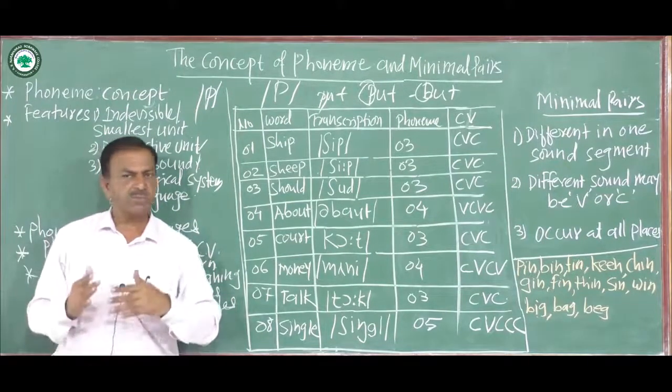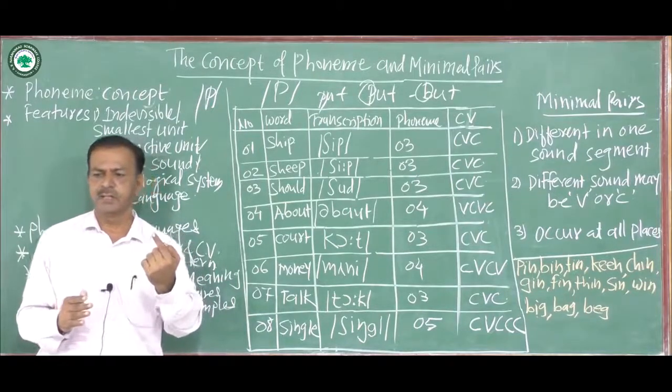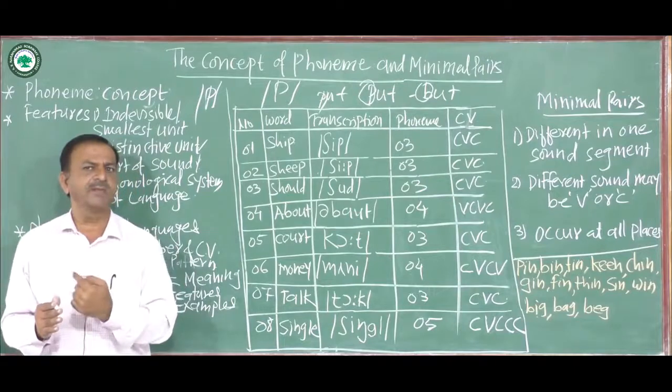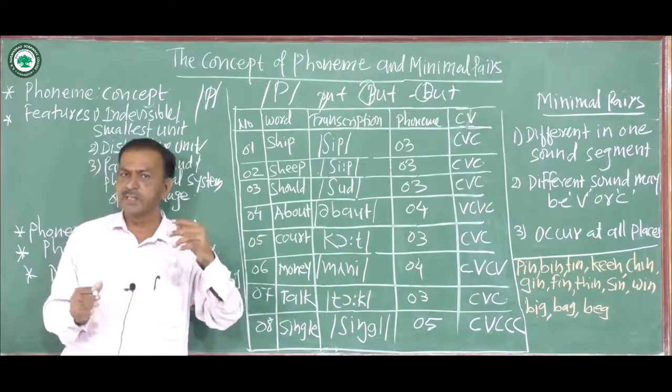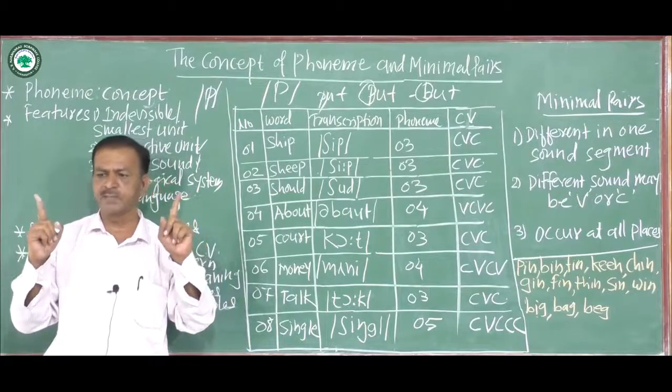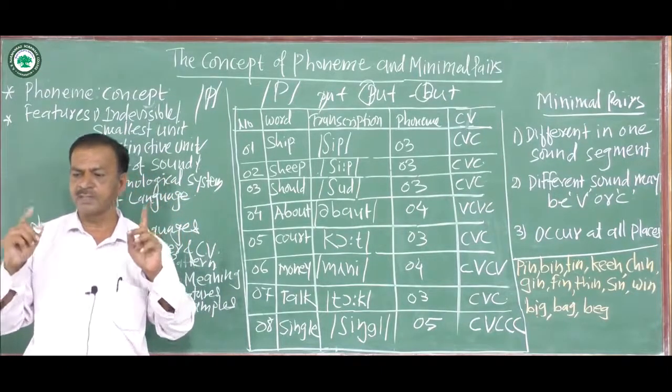The second important thing in the phonological system is that two phonemes are dissimilar from each other.